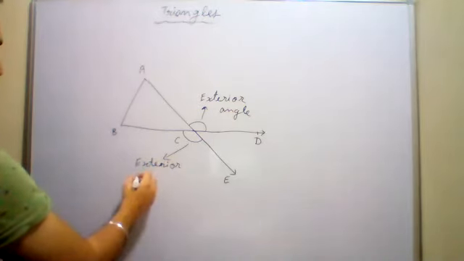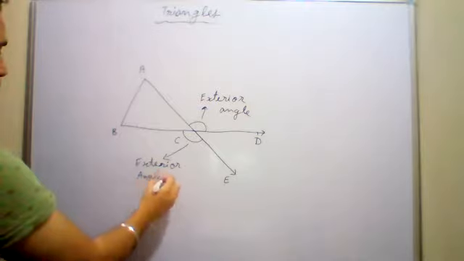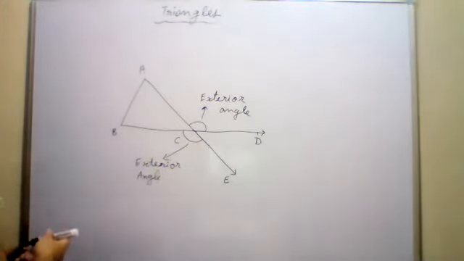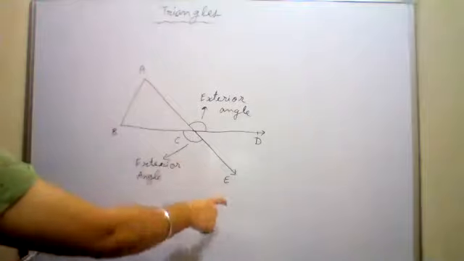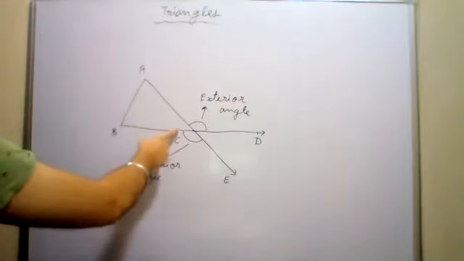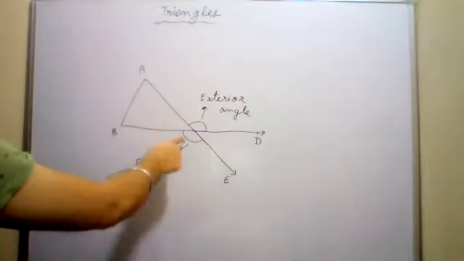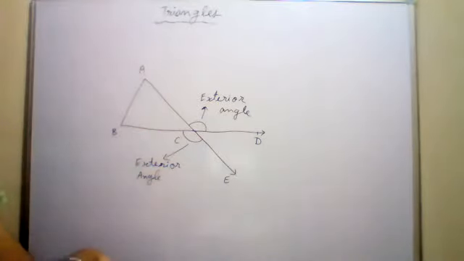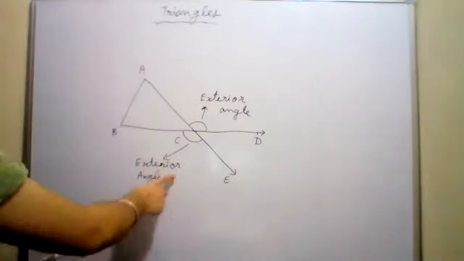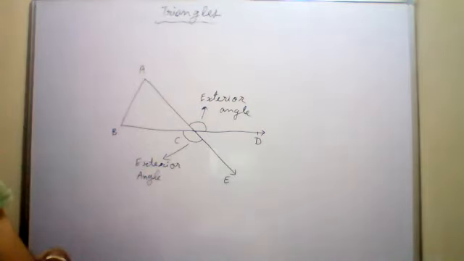If I produce the side AC, the angle formed between the produced side and the other side of the triangle from this vertex is known as the exterior angle. So this is also an exterior angle. Yes or no? क्या आंसर नहीं करोगे? Is this an exterior angle or not? Yes, sir.